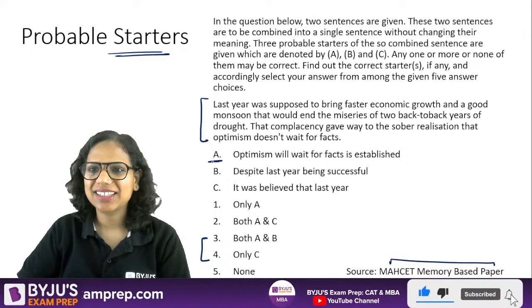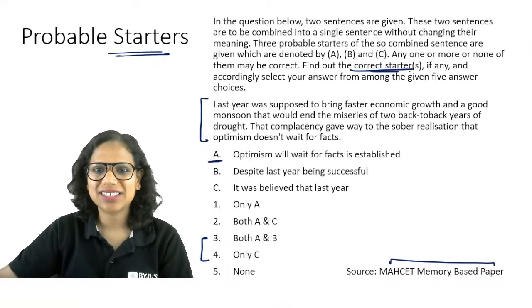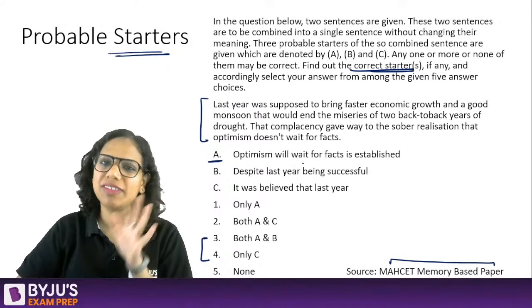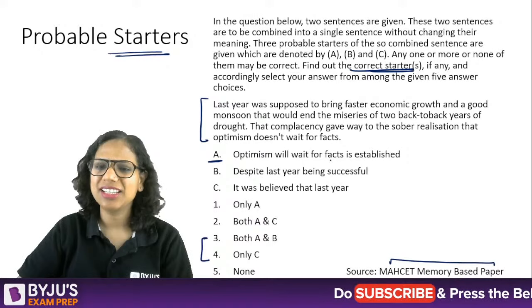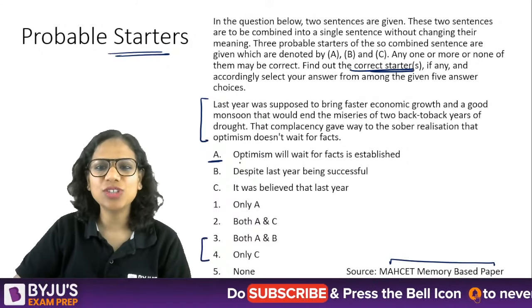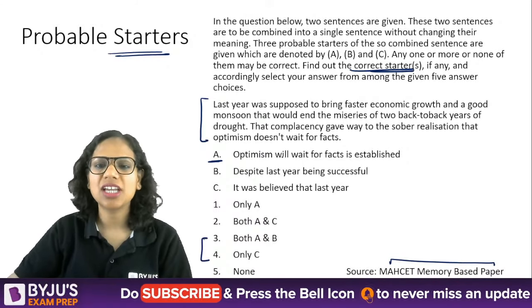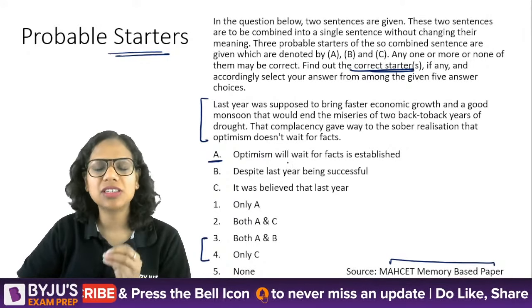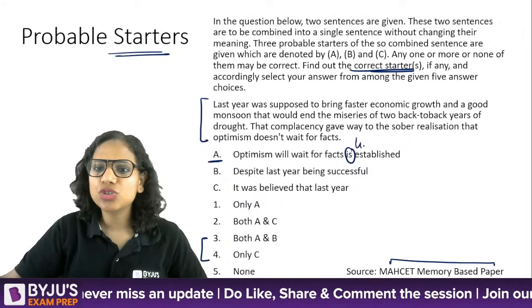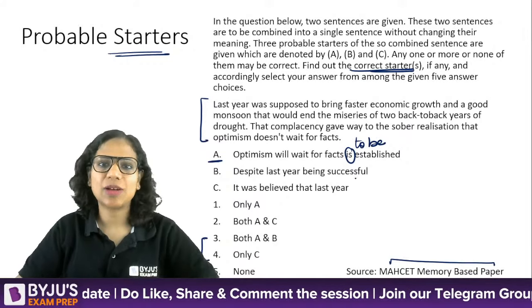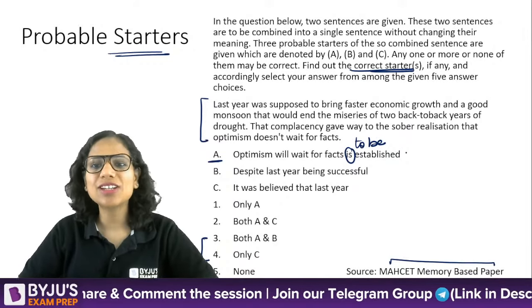Is A correct? We have to find the correct starters. Optimism will wait for facts is established. This is grammatically incorrect. Even just this part is grammatically incorrect. Even if I want to make this statement that optimism will wait for facts, it should be to be established. Optimism will wait for facts to be established.